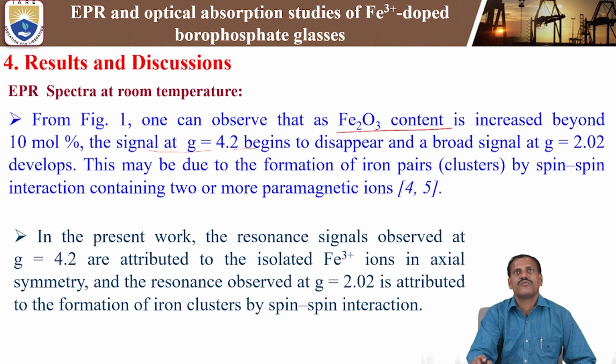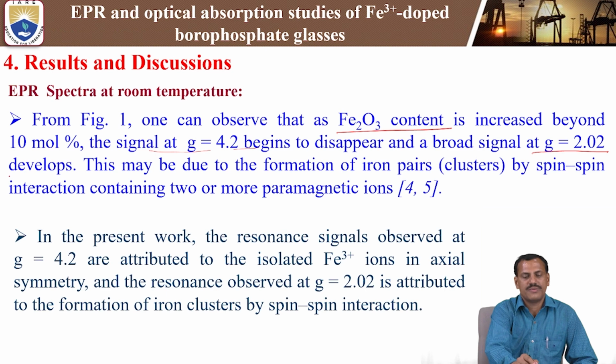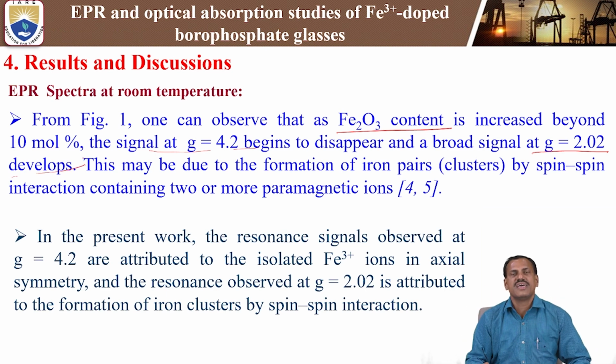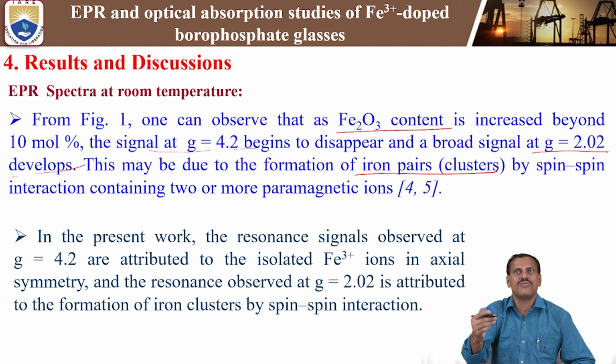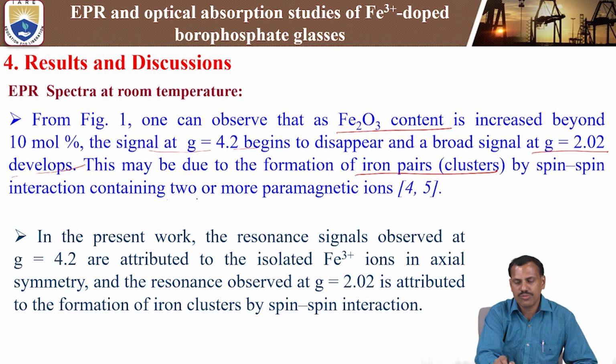The signal at g = 4.2 begins to disappear, and a broad signal at g = 2.02 develops. That means the broadness of the EPR signal at g = 2.02 increases, while g = 4.2 decreases and disappears at more than 10 mole percentage of iron 3 plus ions. This may be due to the formation of iron pairs or iron clusters. We can say iron 3 plus clusters, that is, a group of iron 3 plus ions paired by spin-spin interaction, containing two or more paramagnetic ions.